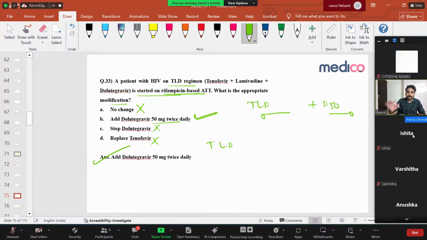changed. Okay. If the patient is taking ATT, anti-TB drugs, because rifampicin is there, and rifampicin is an enzyme inducer. It induces the CYP3A4 enzyme, which will metabolize dolutegravir. So dolutegravir efficacy will reduce. You have to increase the dose of dolutegravir. You can give one extra dose in the evening.